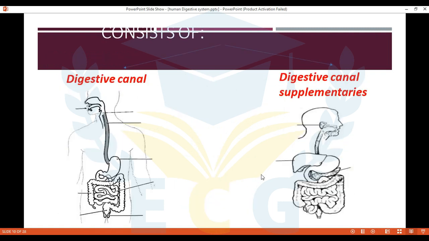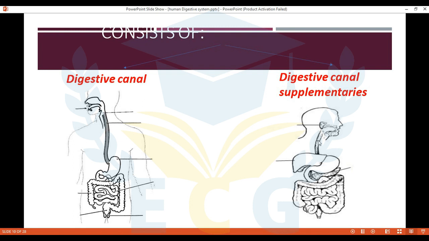So, what is this? Mouth, great. And this? Pharynx, esophagus, stomach, small intestine, and this is rectum and anus. So, digestive canal starts with mouth and ends at anus. The length for digestive canal, 9 or 10 meters.